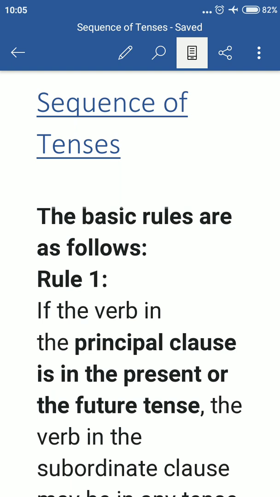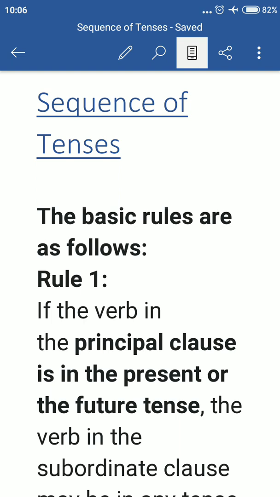In English language, we are learning sequence of tenses. We have learned that the tense of the subordinate clause changes according to the tense of the main clause in a sentence.